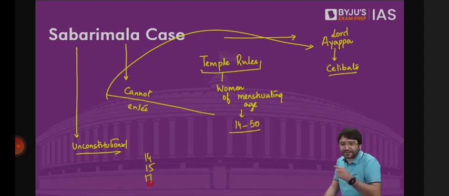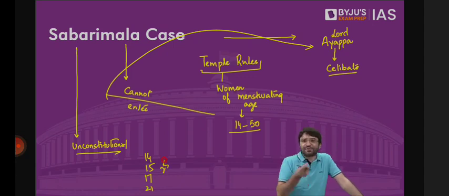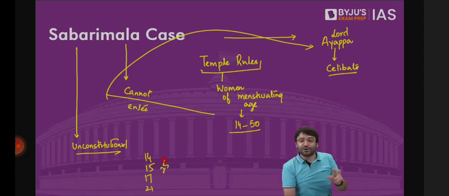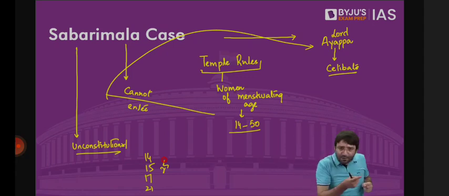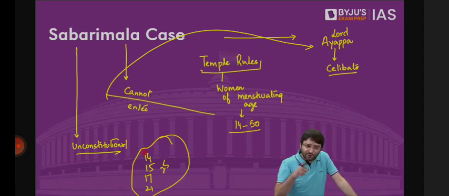It violates Article 21. It relates to their dignity. It violates Article 25 because they also have the fundamental right to practice their religion. They want to practice their religion by entering the sacred sanctum sanctorum of the Shabarimala temple. Why? Because Article 25 is not absolute. Subject to public order, subject to morality, subject to health, and subject to other provisions of this part 3 of the Constitution, your fundamental right to freedom of religion can be restricted, reasonable restrictions can be imposed.